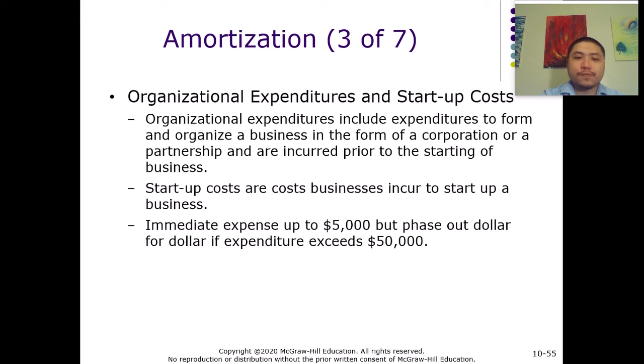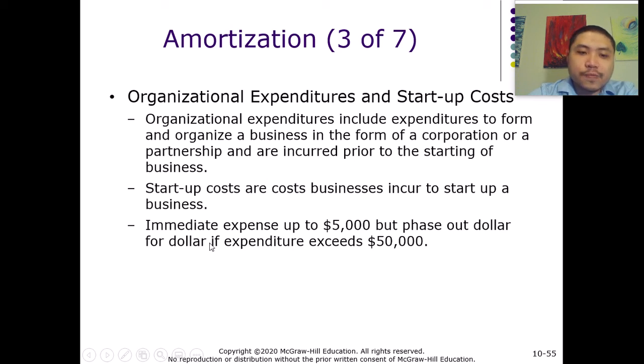So for startup costs and for organizational expenditures, we also use the straight line method to amortize the cost, right? However, there's an exception here, right?